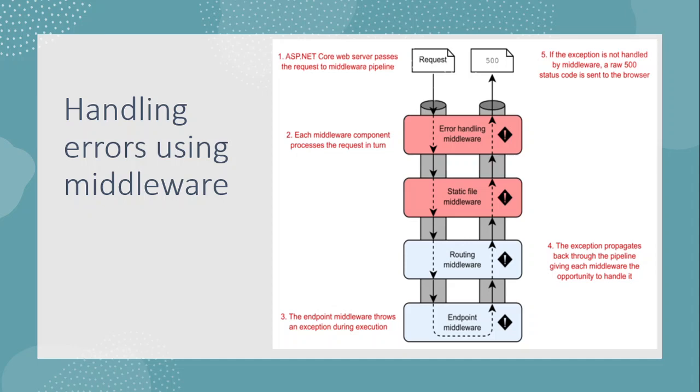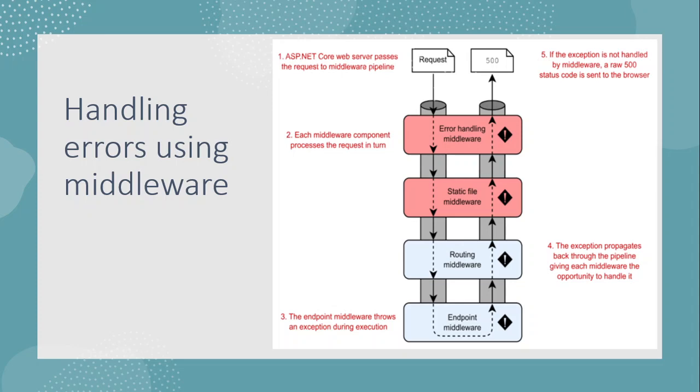Next, in some situations, an error won't cause any exception. Instead, middleware might generate an error status code. One such case we have already seen. When the requested path is not handled, it throws a 404 error, and we show a friendly error message to the user.